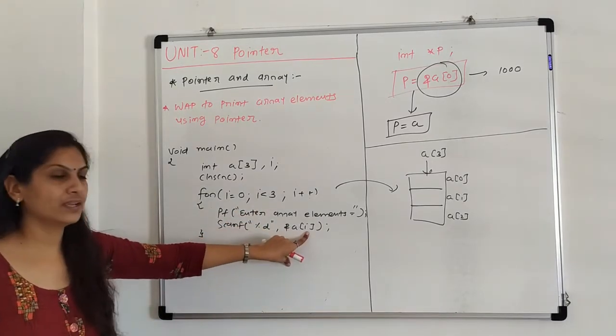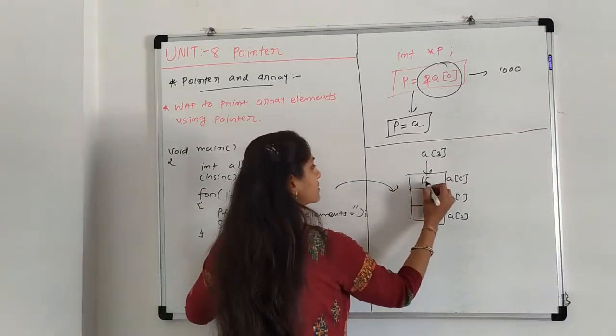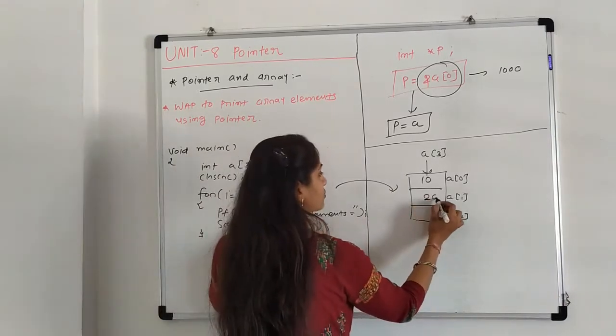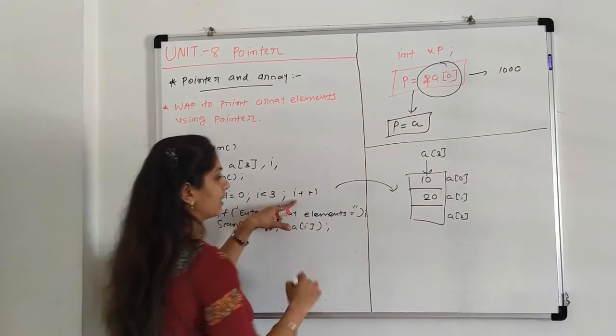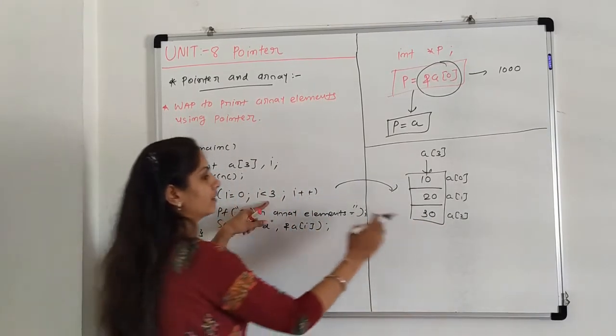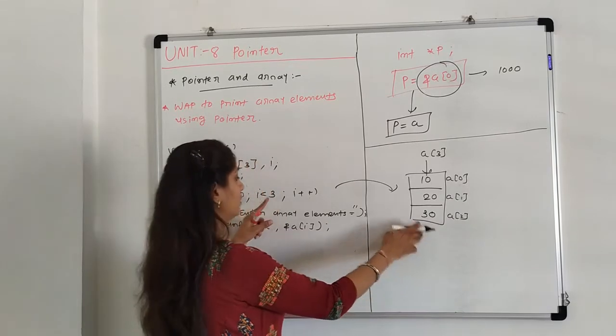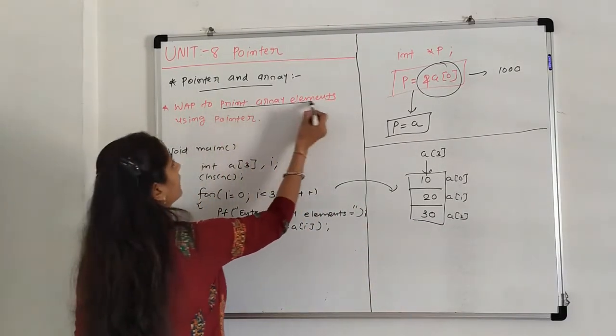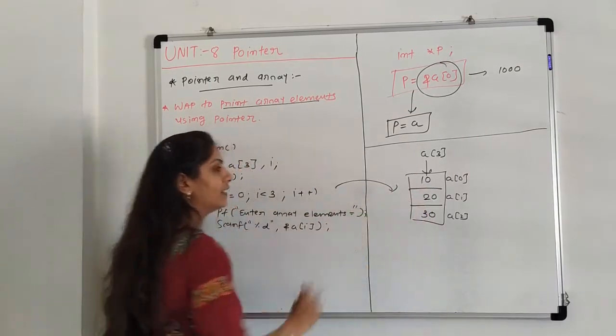So put the value in a of 0. Suppose that value is 10. Again I is incremented by 1, so the value is 20. Again I is incremented, put the value, suppose 30. Again I is incremented to 3, but 3 is not possible, so go outside. So our title is what? To print the array elements. So we have to print the array elements.